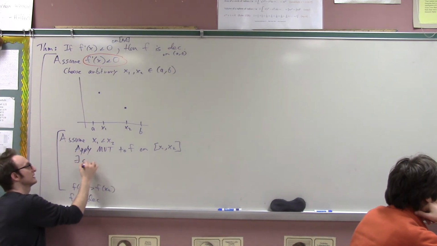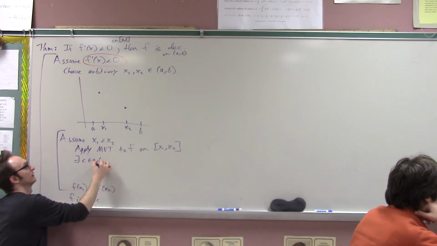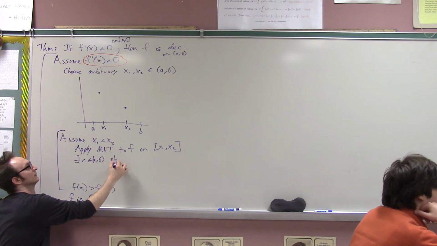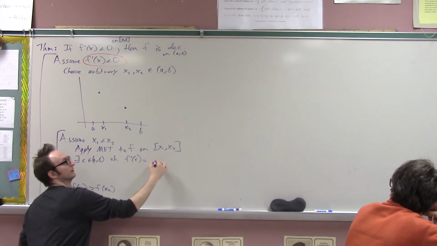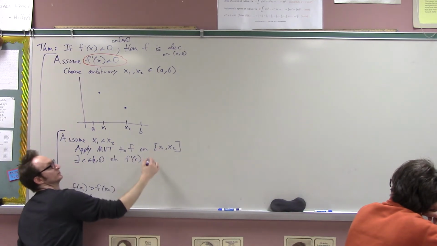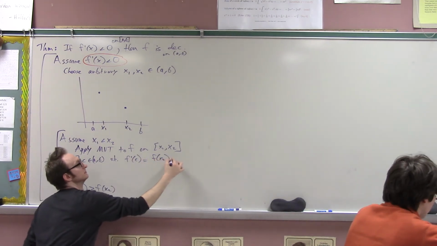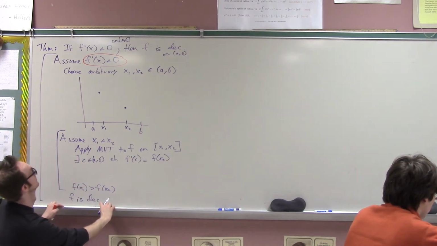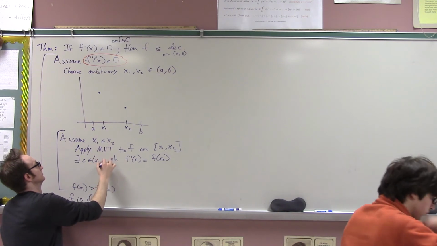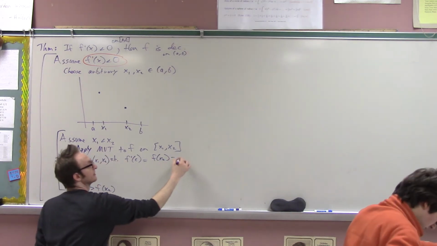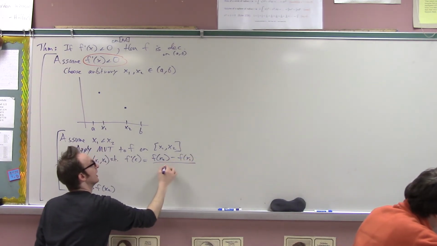There exists a c such that f prime of c equals f of x2 minus f of x1 over x2 minus x1. Shouldn't it be on x1 and x2? Oh, yeah, sorry. Yeah, such that this is this, right?